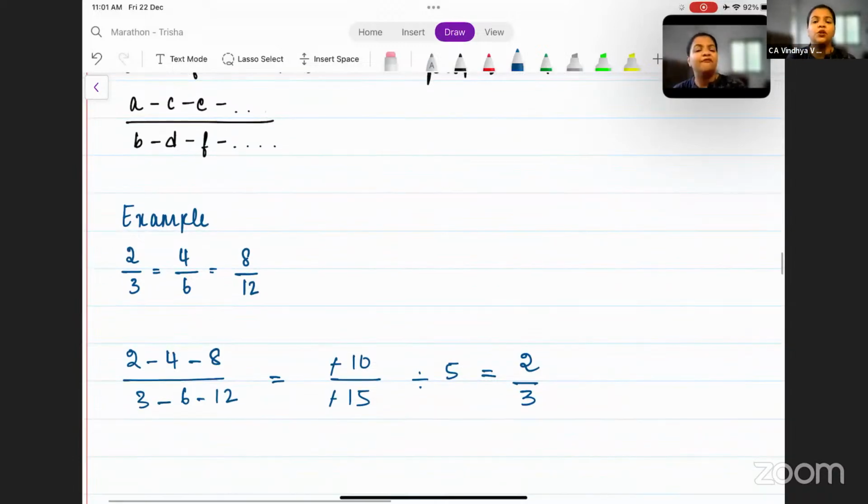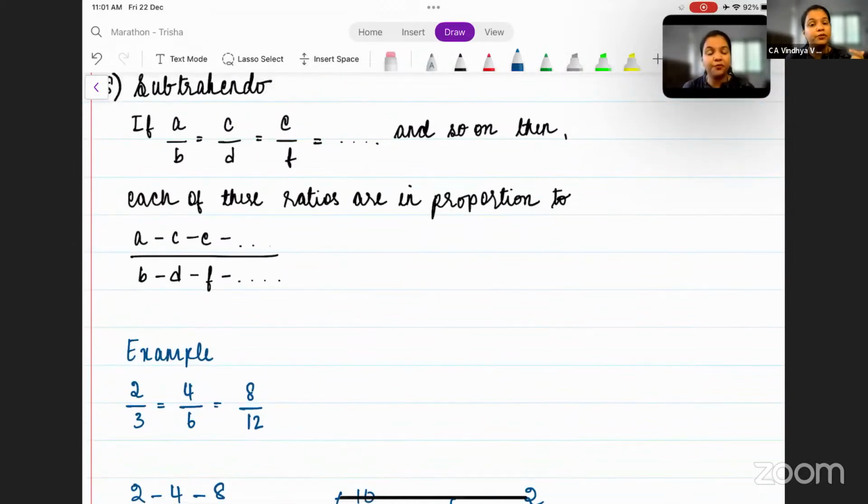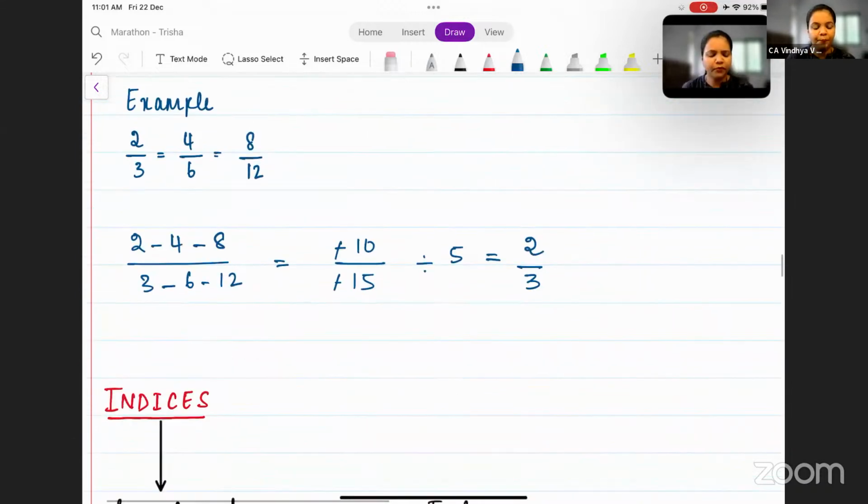With this, we are done with the proportions. I hope it is clear to you all. We have covered the types of proportions, the properties of proportions, and the types of ratios until now. Now, moving on, the next concept is the concept of indices.